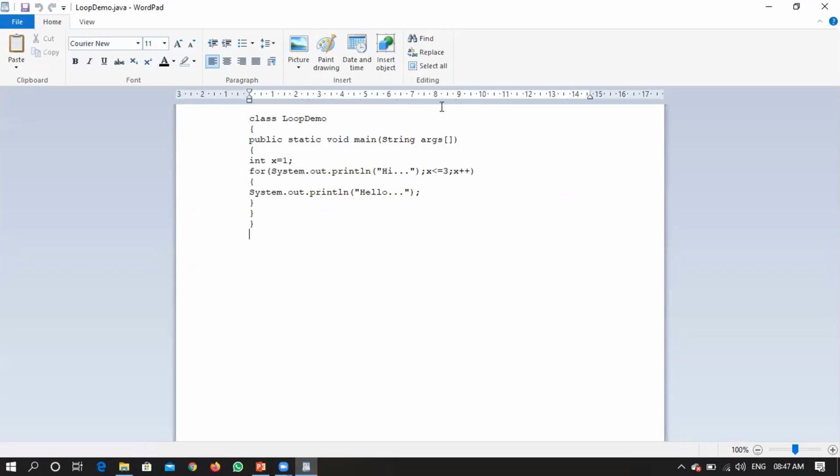These are the things which we have done in the last class. In this example, I have written a normal System.out.println statement instead of initialization. That was the last modification which we have done with respect to the for loop. Let me remove this particular part, and let me keep it back to a normal state.